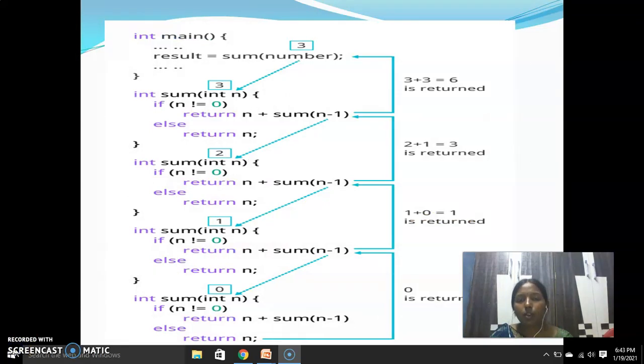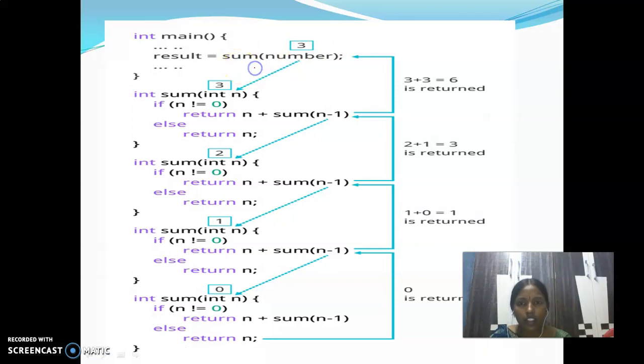This is an example of a recursion program. Here in main I am declaring some statements. Result is equal to sum of the number. So if I give the number, what will happen? This is a calling function. This calling function will call the called function, right?